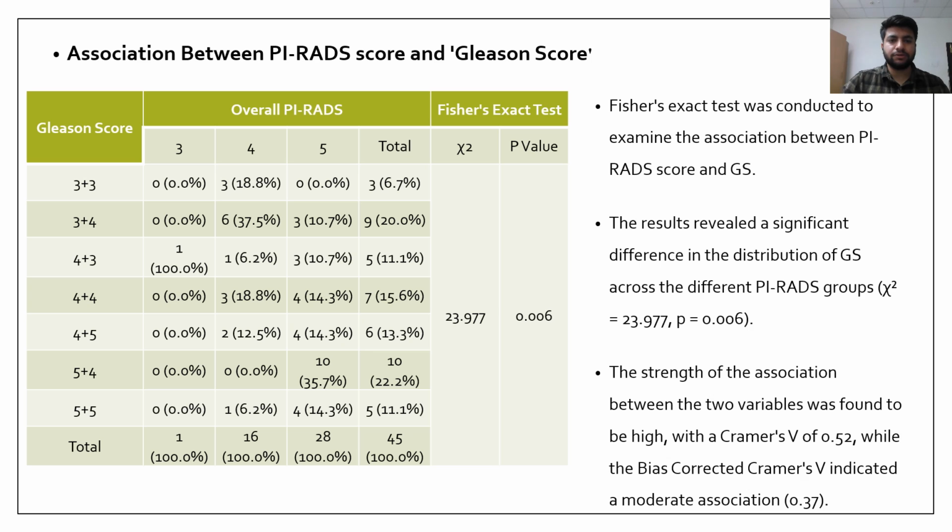Now coming to association between PIRADS score and Gleason score. Fisher's exact test was conducted to examine the association between the PIRADS score and the Gleason score. The results revealed a significant difference in distribution of Gleason score across the different PIRADS groups. The strength of association between the two variables was found to be high, with a Cramer's V of 0.52, while the bias-corrected Cramer's V indicated a moderate association between the two.